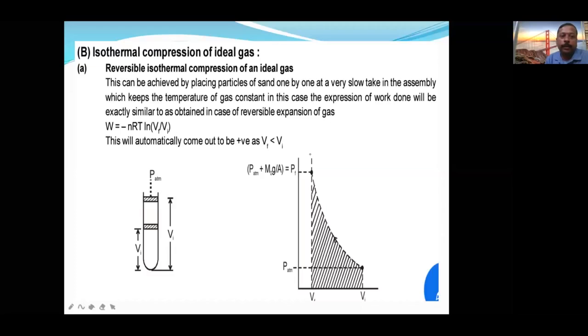If it is isothermal expansion and compression, there is no problem. The difference is only in the final and initial values, which will automatically be utilized here. This will automatically come out positive because the minus sign is already there. During compression, the final volume will be less and the initial volume will be more. The same formula which is applicable for isothermal reversible expansion of an ideal gas is applicable here also.